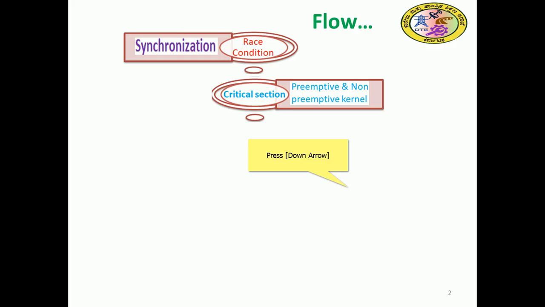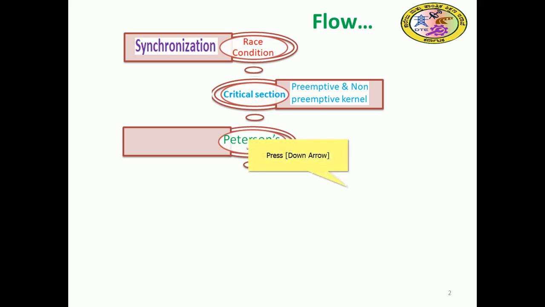That critical section should not be preemptive, right? It should be non-preemptive. Non-preemptive means when the process is in the critical section, nobody should prevent it, nobody should stop it, right? Once it is completed, it will leave automatically, voluntarily. So preemptiveness in nature is not allowed, right?